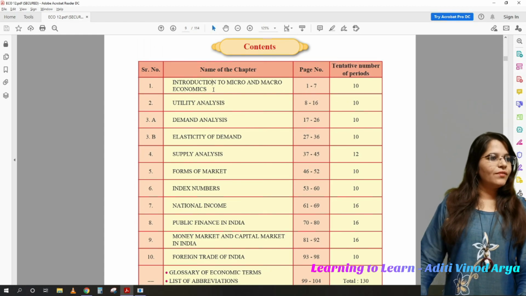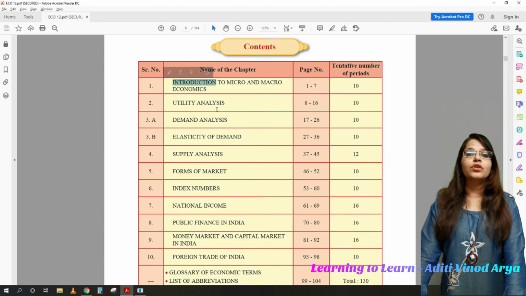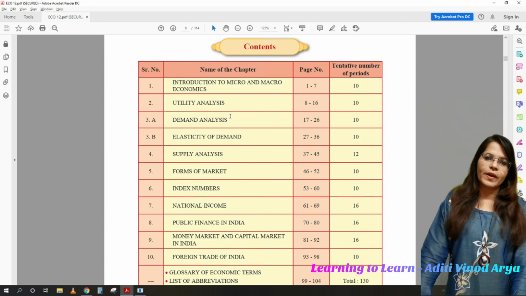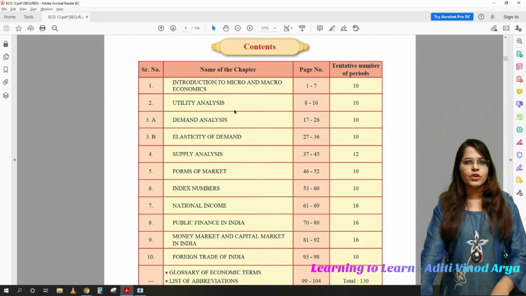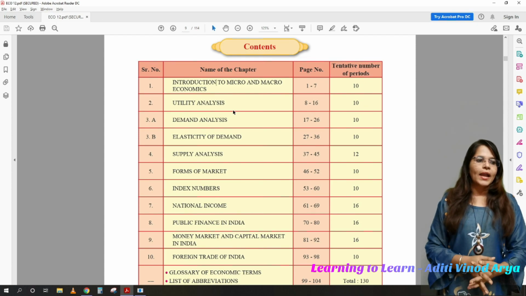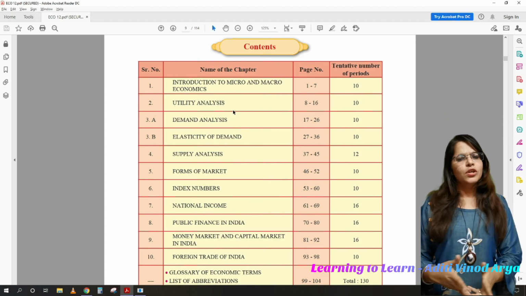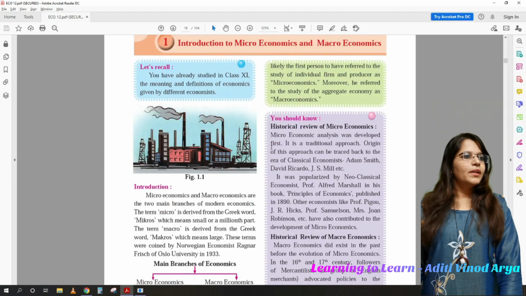Yes, so we have done introduction to micro and macroeconomics in our previous session, so we are going to revise that, and at least demand analysis, this is what we are going to revise today. And coming further, I'll upload various videos on demand, on all these topics consequently, and I'll upload a video with the explanation in Hindi as well, so that it might be helpful for you. Now let's start with this.